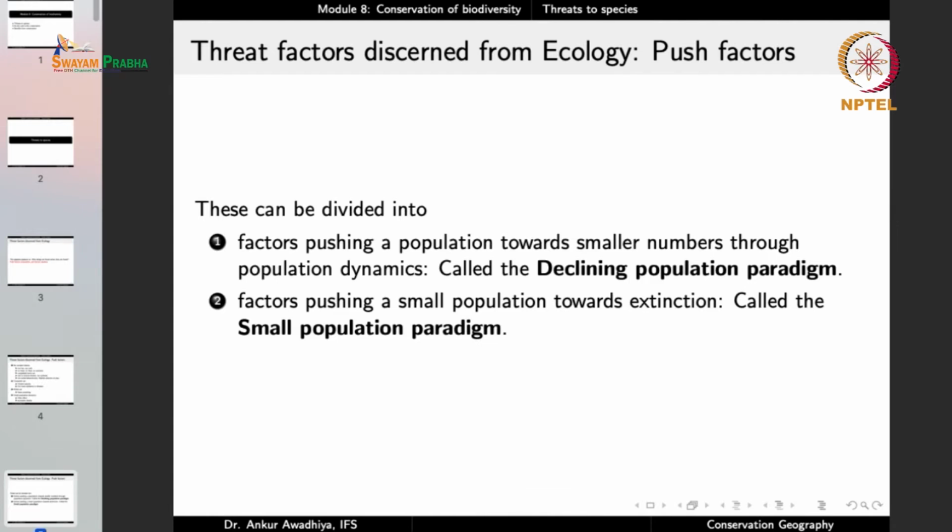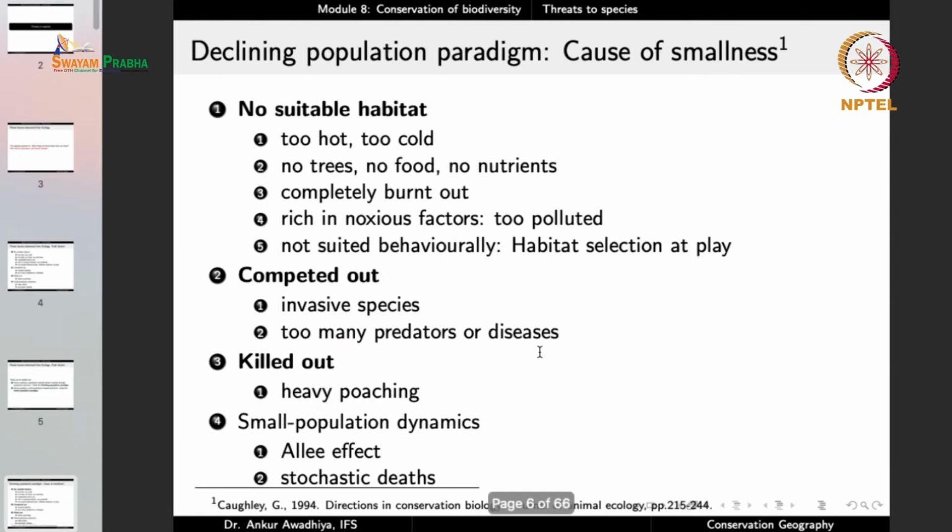Now, the factors or the push factors can be divided into those factors that push the population towards smaller numbers through population dynamics, and these are called the declining population paradigm. So in the case of the declining population paradigm, the population size is declining, it is reducing. Or factors that push a small population towards extinction, called the small population paradigm.